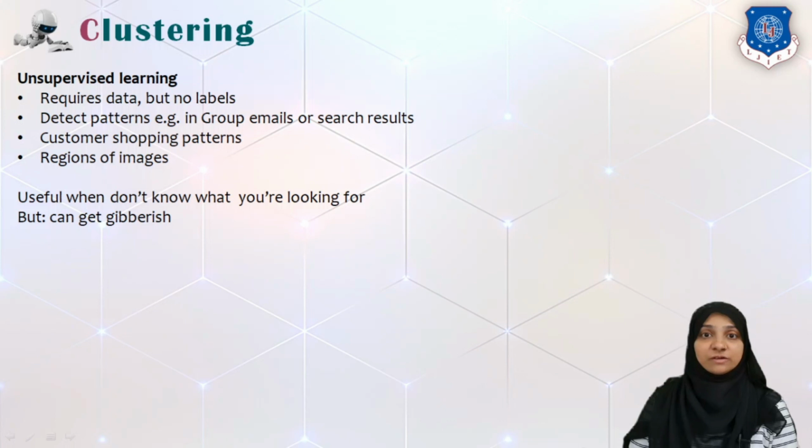Remember, we had two methods in unsupervised learning: association rule mining and clustering. This clustering is useful when we do not know what we are actually looking for in a particular data set. So from a given set of unlabeled data, our aim here is to find out some useful patterns or groups or clusters. So let us move ahead.